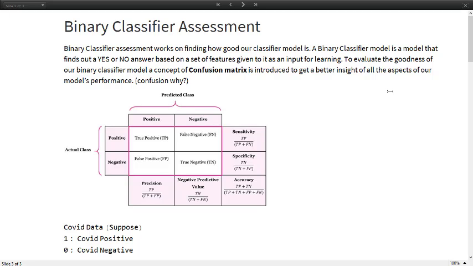To find out how good our binary classifier is, since it's a classification, it's either 0 or 1, so we take advantage of something called a confusion matrix. The confusion matrix is introduced to get better insight into all aspects of our model's performance. Why is it confusion? Because our model doesn't predict everything perfectly. There are cases where it predicts the true one as positive, and it predicts negative correctly too, but there are also cases where it falsely predicts positive and negative.